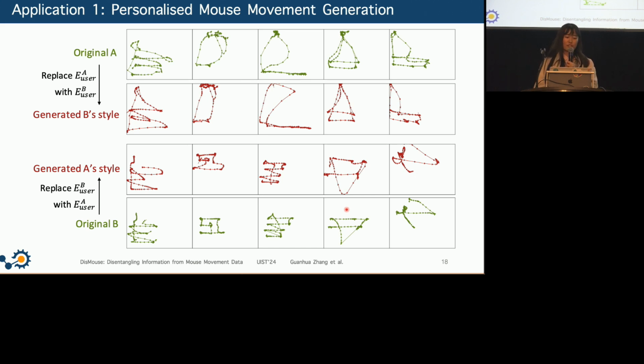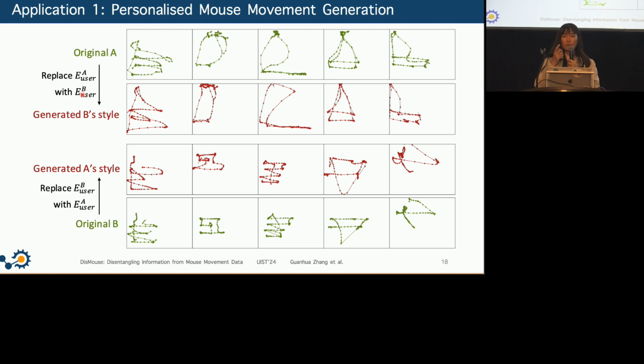For example, changing the user, the user-specific representation can synthesize data that maintain the original user's intention, but adopting the style of the other user. For example, here, if you look at the green trajectories, these are the original trajectories from user A and user B. So user A tended to have more flowing and smoother movement, while B has more sharp turns and tended to have more straight lines in the mouse trajectory.